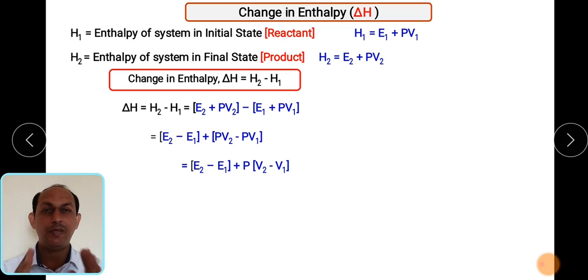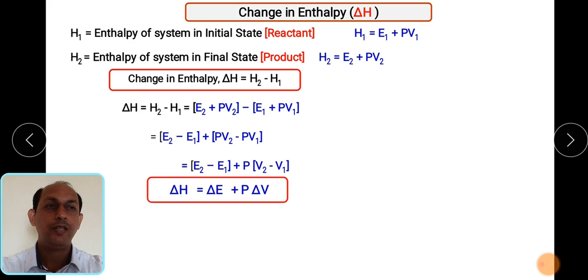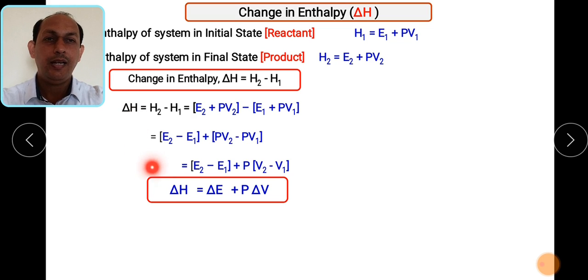So the same quantities, meaning internal energy and volume, we will take on one side. Let us arrange this equation in the form of E2 minus E1 plus PV2 minus P1 V1. So for E2 minus E1, what can we write? If the pressure is constant, we take this term out of the bracket, so this equation becomes delta H is equal to E2 minus E1 plus P times V2 minus V1. How can we write this equation? We can write it like this also: delta H is equal to E2 minus E1, which is the change in internal energy, plus P times V2 minus V1. What can we write V2 minus V1 as?